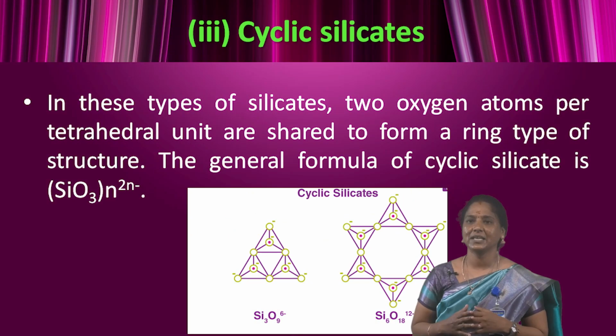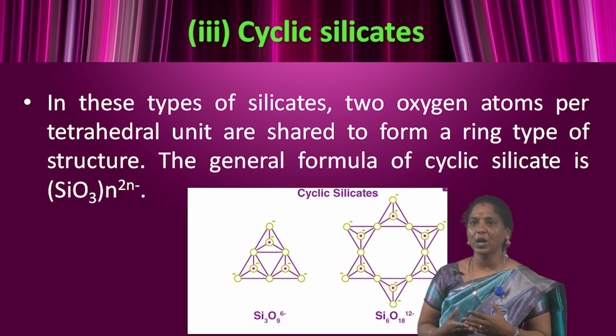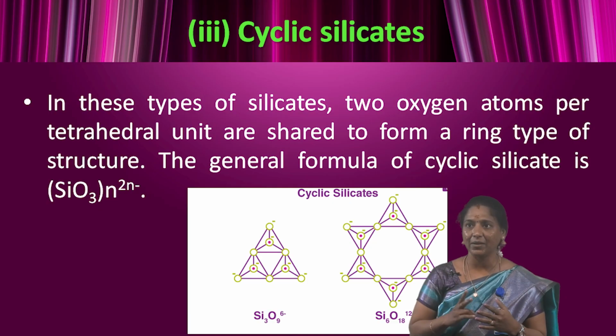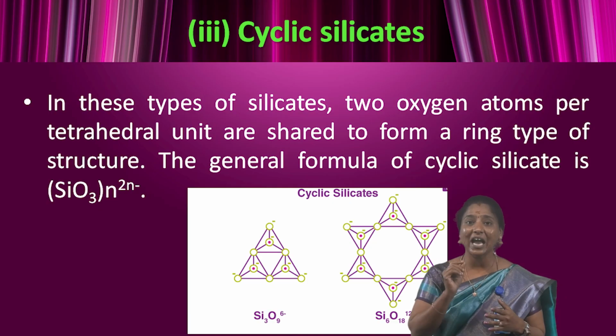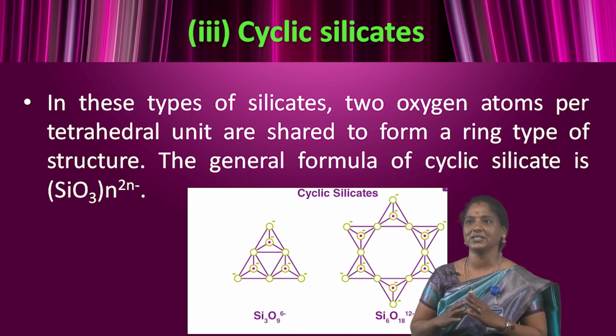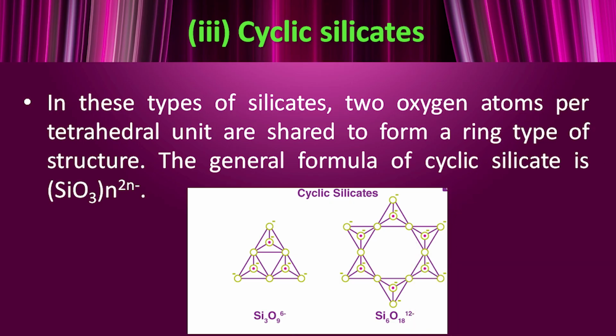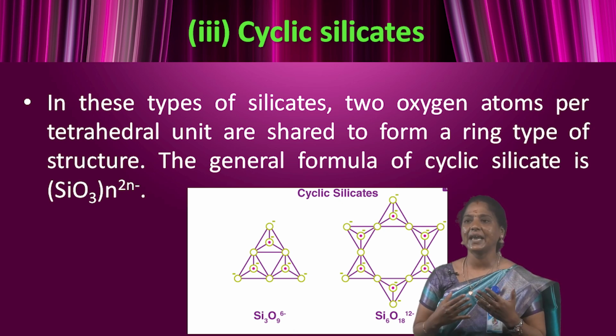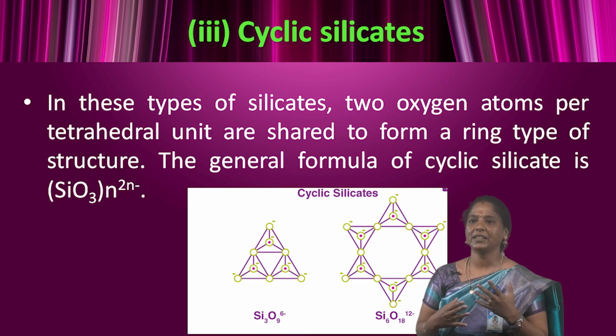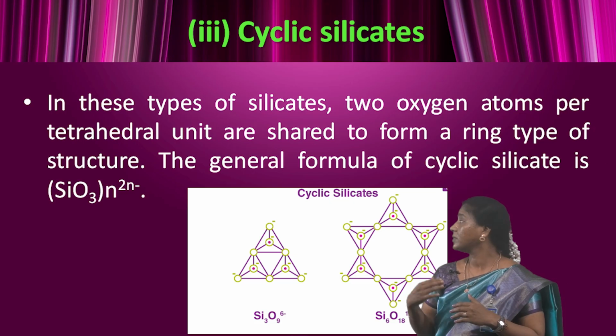Next one, cyclic silicate. In this type of silicate, 2 oxygen atoms per tetrahedral unit are shared to form a ring structure. The general formula of the cyclic structure is (SiO3)n 2n-. Rings containing 3, 4, 6 and 8 tetrahedral units are known. The 3 and 6 are more common. Examples of cyclic silicates are wollastonite and beryl. The structure of a cyclic silicate is shown below.